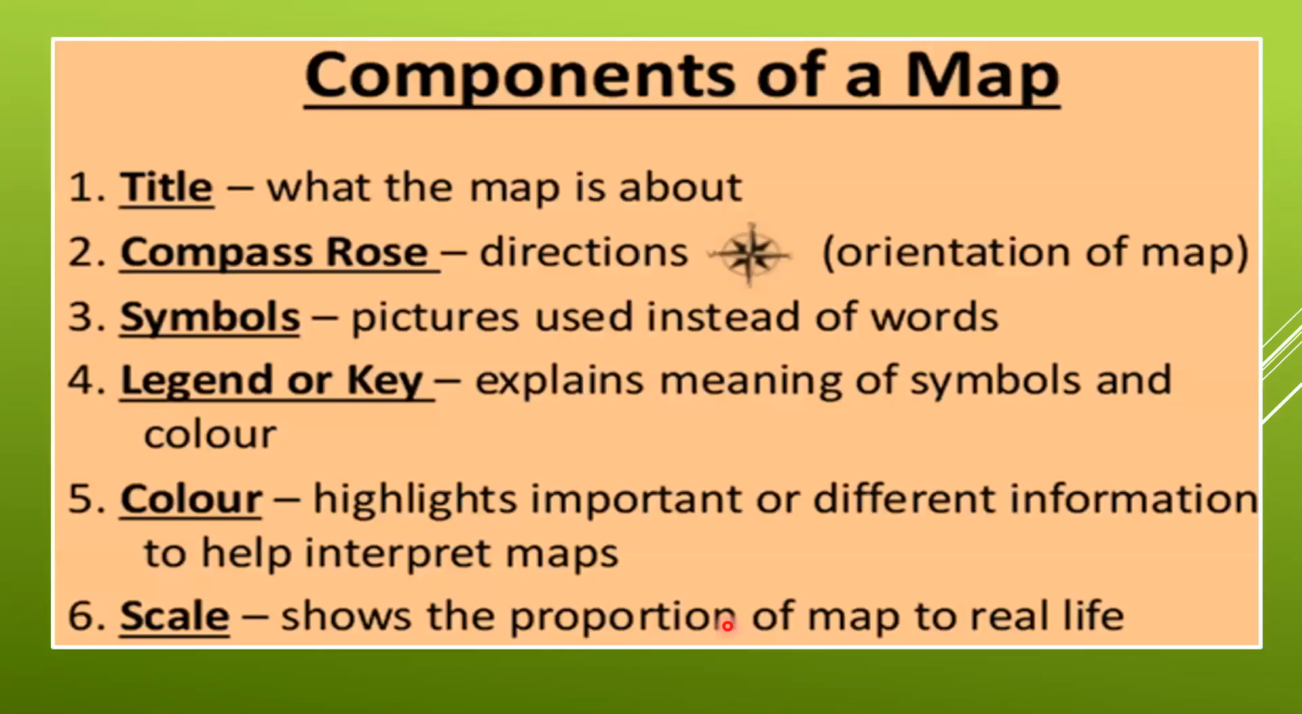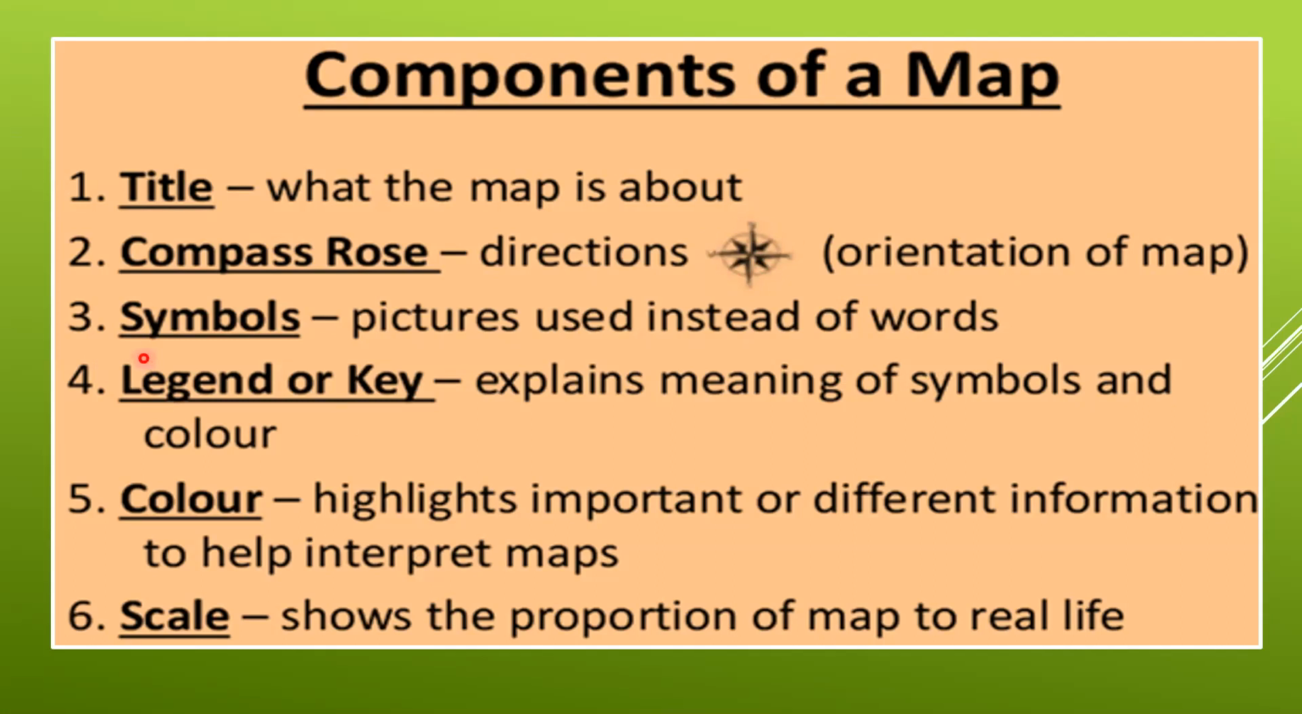Now, there are a few components of the map: title, compass rose, symbol, legend or key, color, and scale. Let us discuss one by one. Title. What the map is about. First, we have to know what map we are looking at. So title is the most important part of the map. Second one is compass rose. Directions. We have to know exactly what the directions are. North, east, south, west. Never eat soggy wafers.